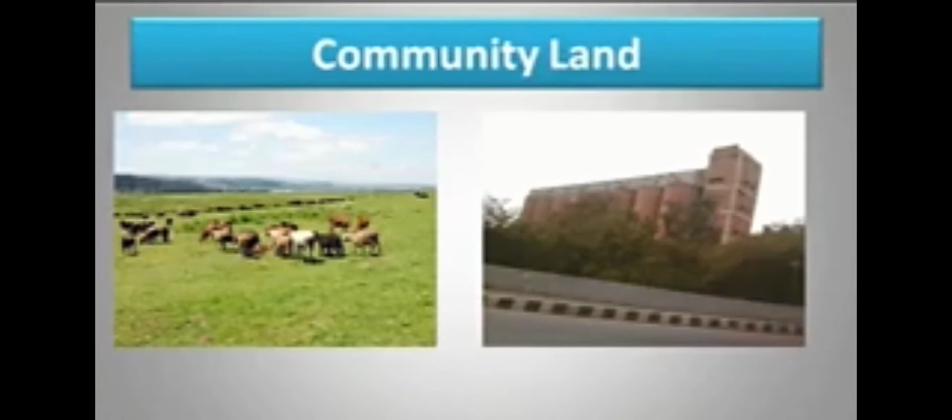What does community land mean? If the land is owned by a particular community, a group of persons meant for some purpose, a group of persons having the rights in the same land. So it belongs to some community, maybe for industries or some agriculture purpose, whatever it is. The complete land is owned by a community. So it is called community land.